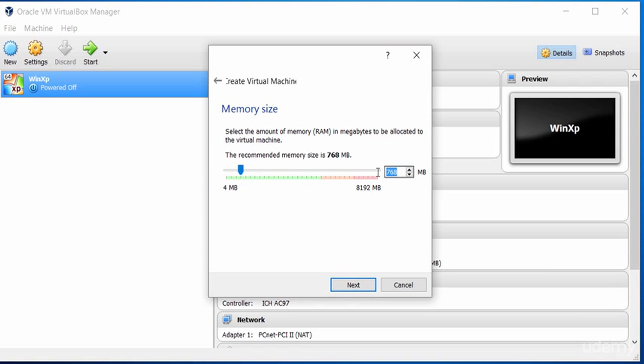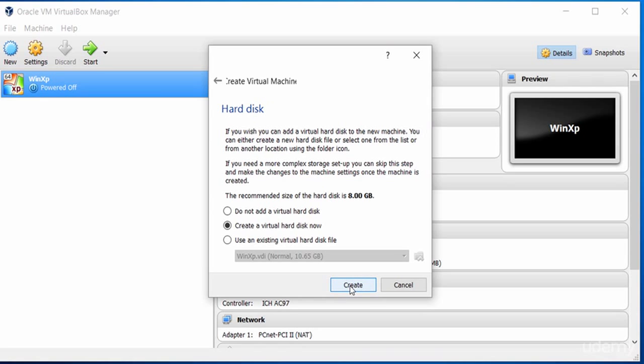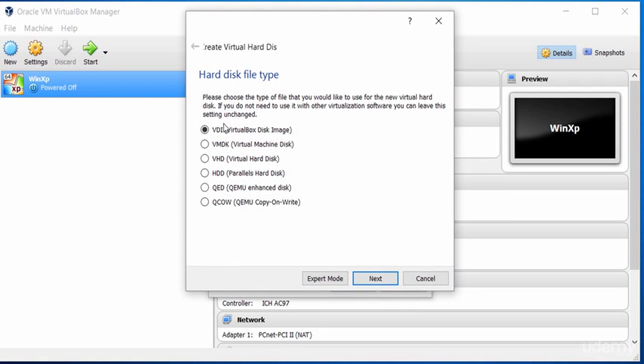Here we have the option of selecting the memory size. Now, I can select as much as I want, but for this particular exercise, I want to select 1 gigabyte RAM for this operating system. We have up to 8 gigabyte on this machine, but 1 gig should be sufficient for Kali Linux. Let's go next. I have the option of selecting a hard disk here. So I'll create a virtual hard disk in this exercise because we don't want to create a physical hard disk right now. Just create a virtual one and let's see what happens.